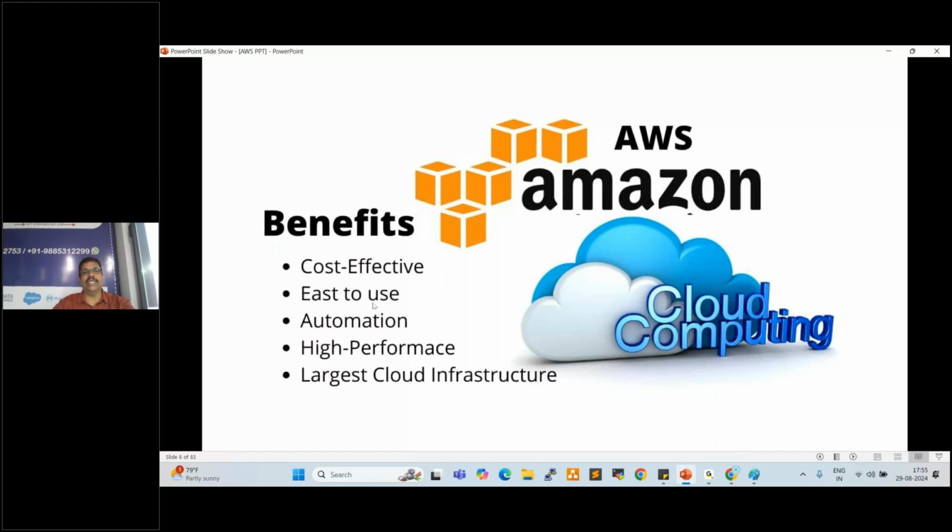Easy to use: we can directly click and access. Automation: we can automate the activities. High performance compared with the physical environment; cloud resources are highly performant. It is the largest cloud infrastructure, so if you want to increase the resources, you can increase them, and you can use enterprise-level infrastructure in cloud.